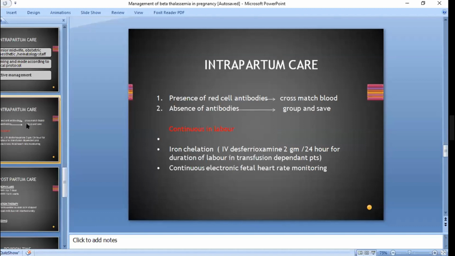Okay. So there are 2 things that need to be done continuously in labor. One is continuous electronic fetal heart monitoring, which we have done in sickle cell disease, and the other is iron chelation. In transfusion dependent patients, we will give iron chelation during the labor. And what were the 4 points in sickle cell disease?